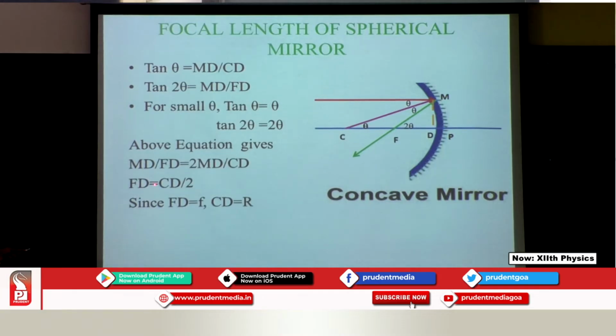What remains is FD equals CD by 2, and you know FD is the distance from the focus till the pole. You can say D and P are very close, so I can say it is F, and CD is the radius of curvature. Using this I have got my final expression, that is, focal length is half of the radius of curvature. So this is what we will be using ahead. This was a small and simple derivation.